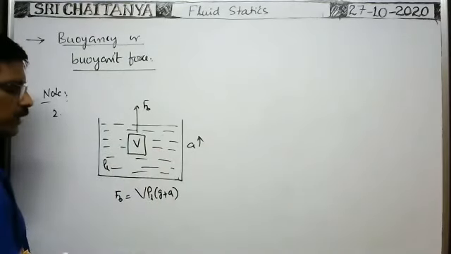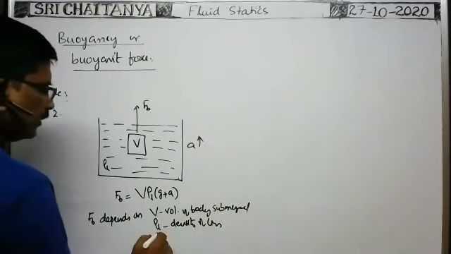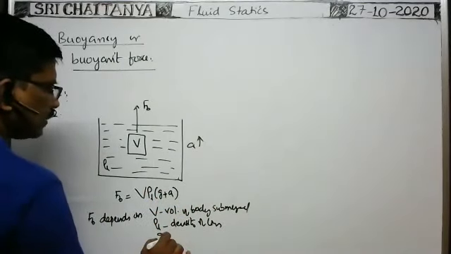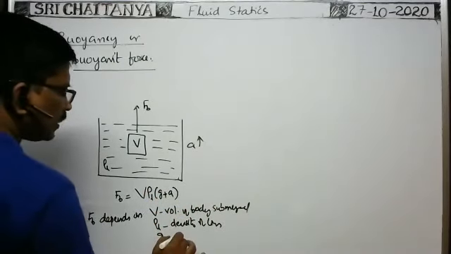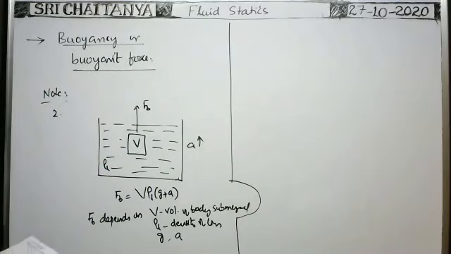So buoyant force depends on the volume of the body submerged, density of liquid, acceleration due to gravity at that place, and acceleration with which the beaker is moving. These are the factors on which buoyant force depends. Okay, next, one more example.